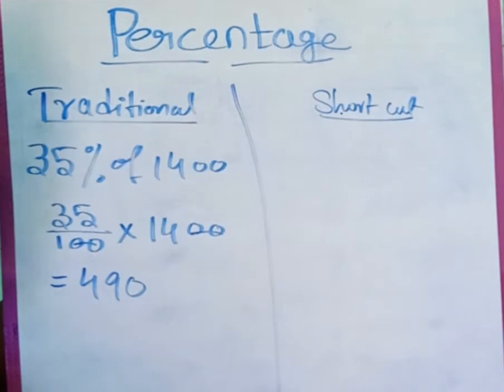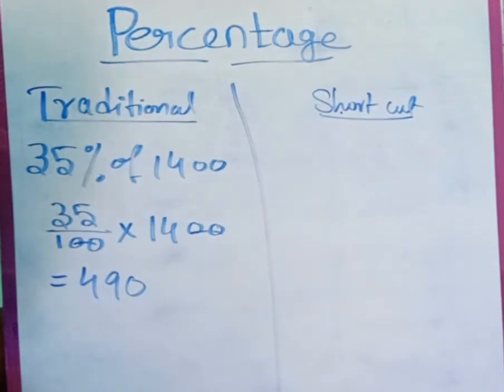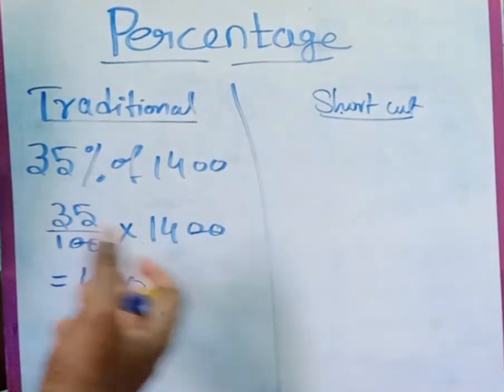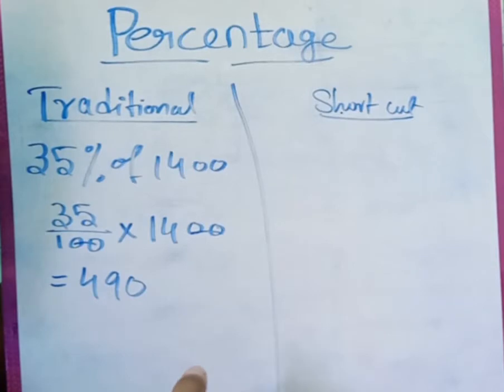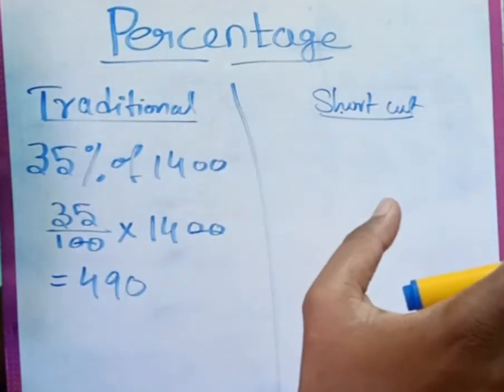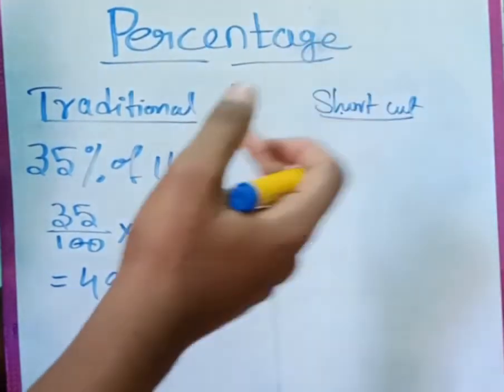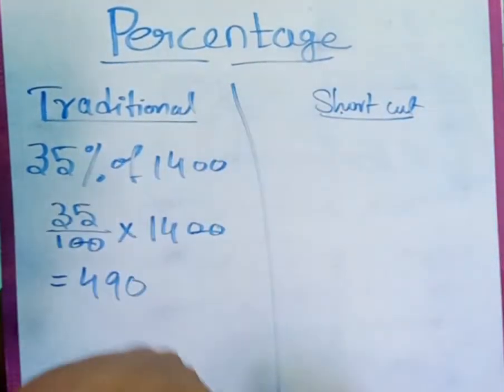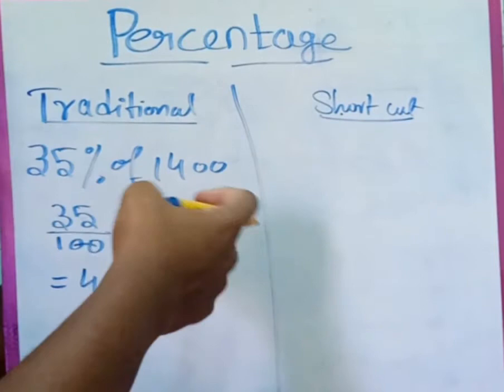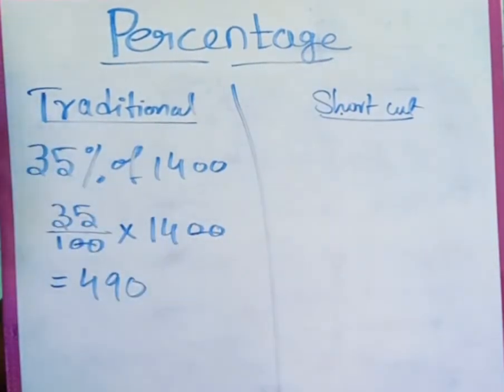Now let me teach you how to solve it with a shortcut method. Guys, definitely you are going to enjoy this. What is 35%? 35% is nothing but 30% plus 5%. So if you find 30% and 5% and add them, you will get 35%. Now what is 30% of 1400? If you go with the traditional method, it will take almost 1 to 2 minutes, and we don't have that much time. We have to solve it within 30 seconds.